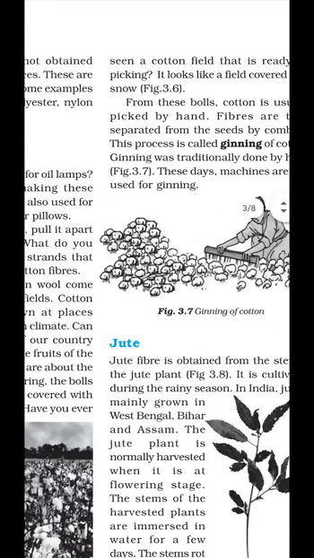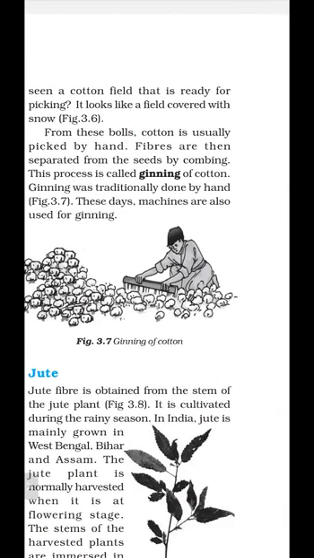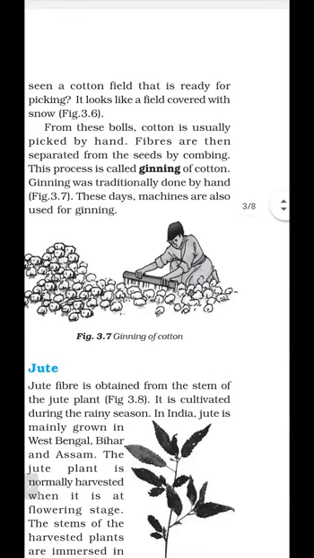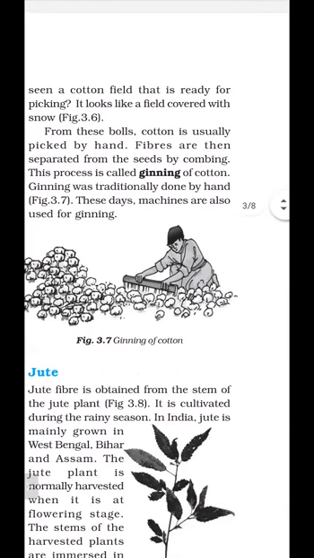From these balls, cotton is usually picked by hand. So these are the cotton balls, and we have to separate the cotton, and this can be done with the help of our hands. Fibers are then separated from the seeds by combing. We use a comb to separate seeds from the fibers, and this process is called ginning of cotton. In the old days, this was done by hand, but nowadays machines can be used for this process.